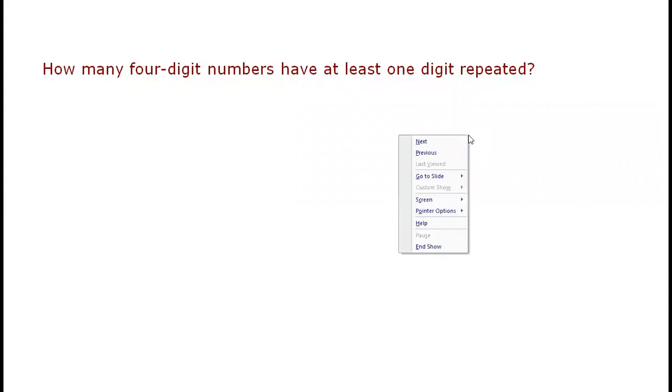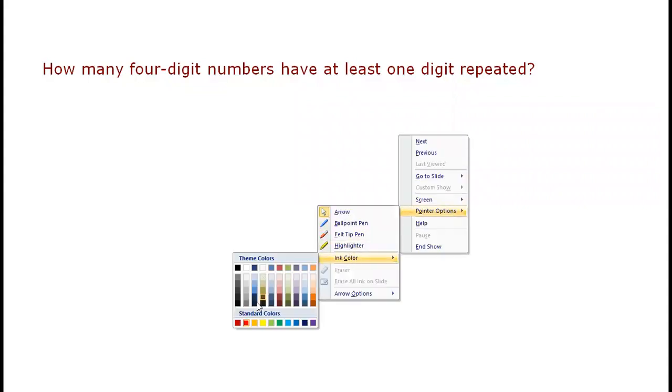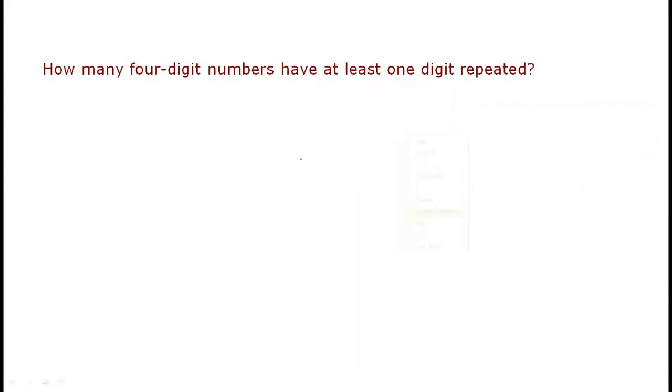People are already giving their answers. Good. 4-digit number. Somebody said it's total minus digits repeated. Okay, total minus repetition. At least one digit repeated, right? Total minus no digit repeated.